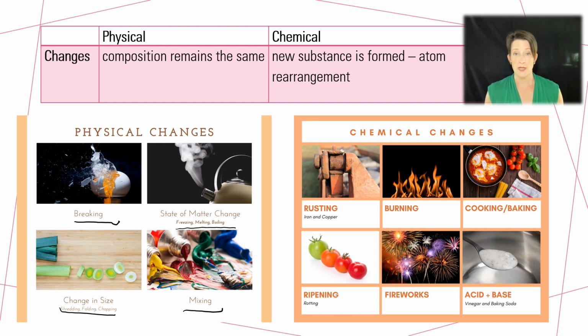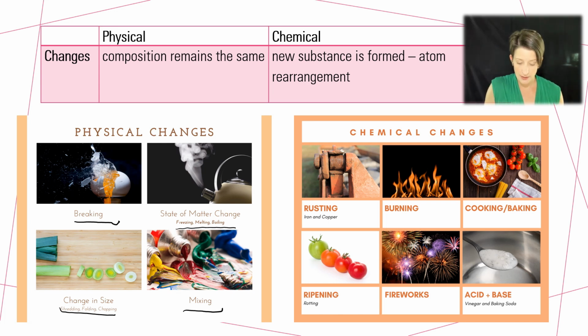Whereas with chemical changes, this is where a new substance is formed. What we're doing is what's called atom rearrangement. And when we are performing these reactions, we call them rearranged molecules. What we start with is going to be different than what we end with.